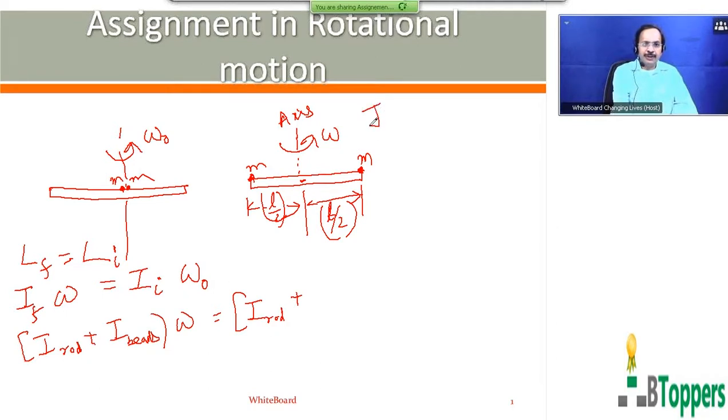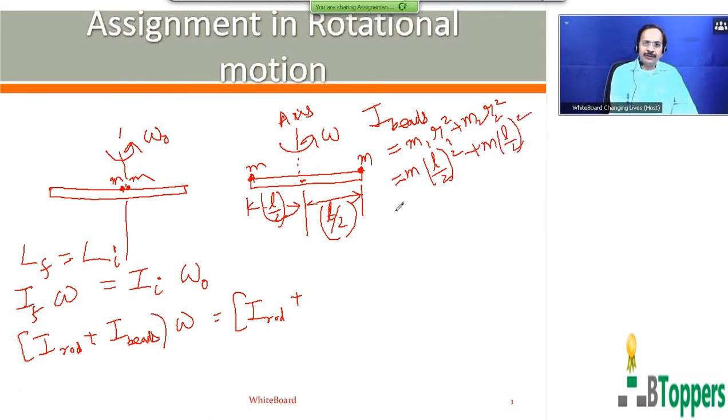So the moment of inertia of the beads in the second case, that is in the final condition, is the sum of the moments of inertia of the two beads. The mass of each bead is denoted by small m. So when the two beads reach the ends of the rod, the distance of each bead from the axis will be equal to L by 2.